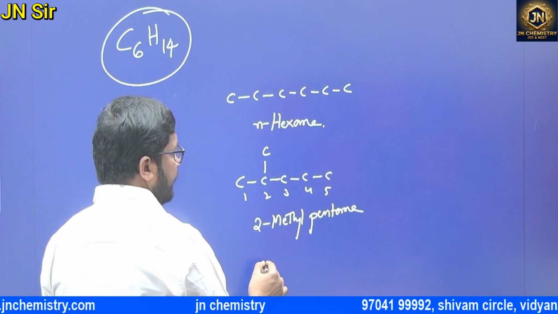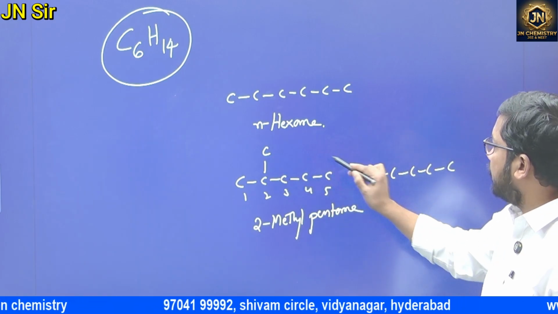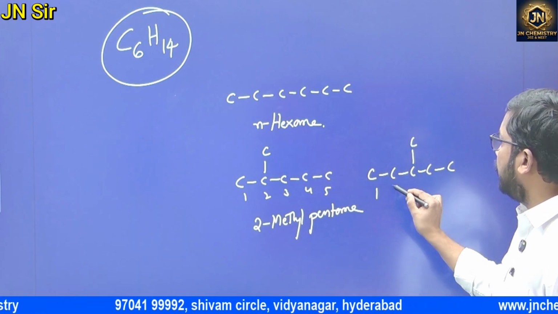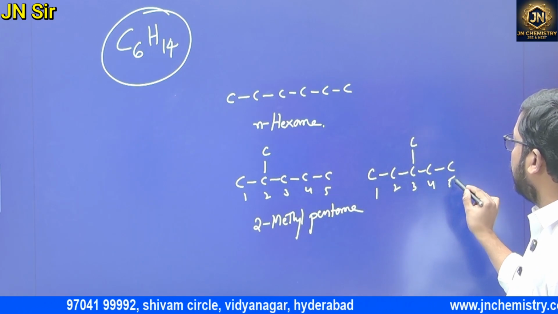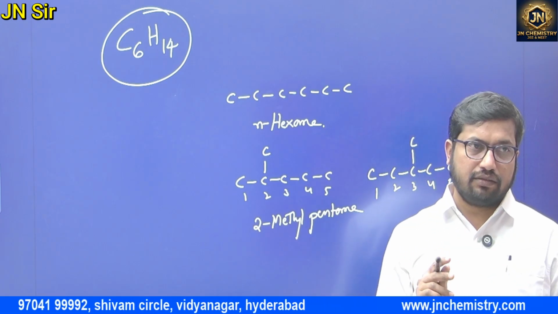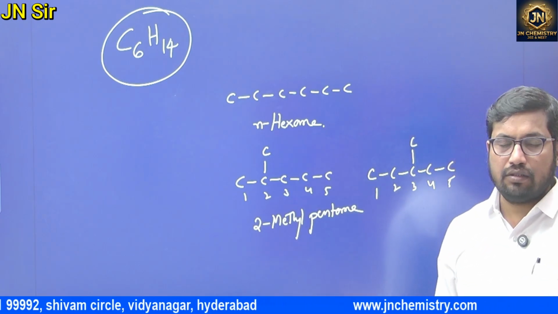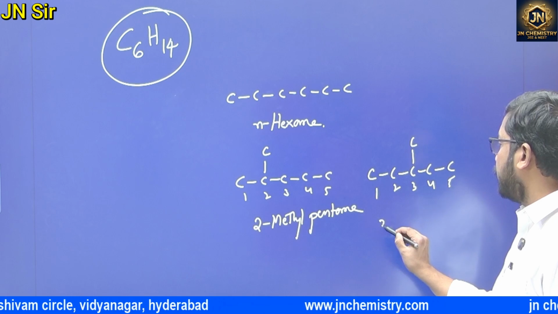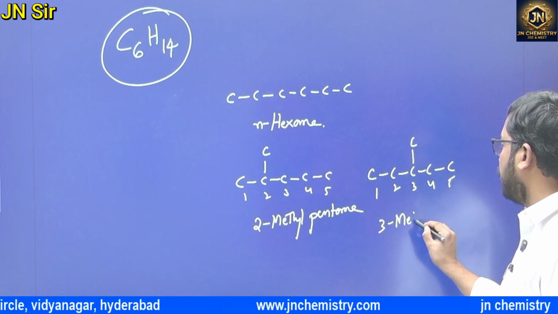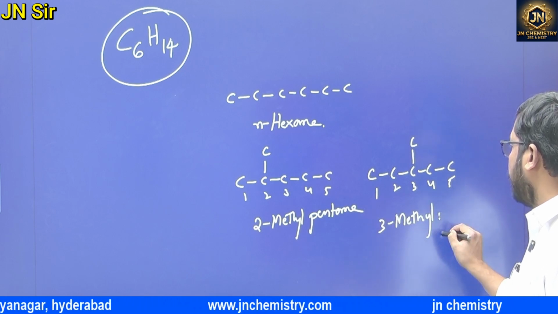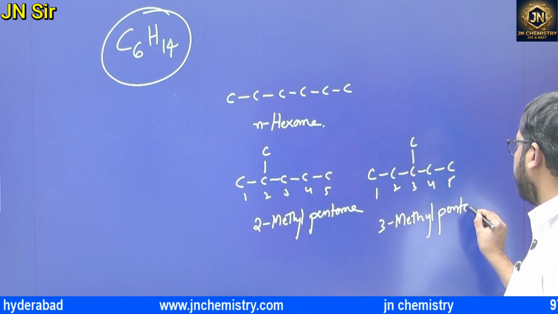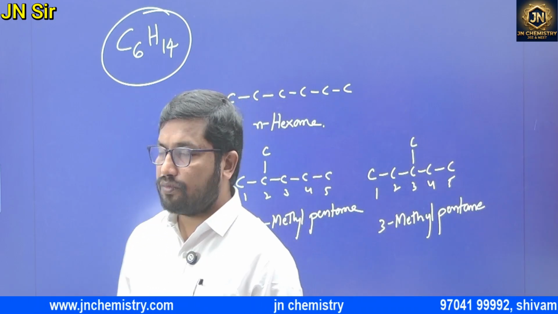Can I make it 3? Cross check: 1, 2, 3. Write the name, because when we write the name we will know whether both are the same or different. So 3-methylpentane.